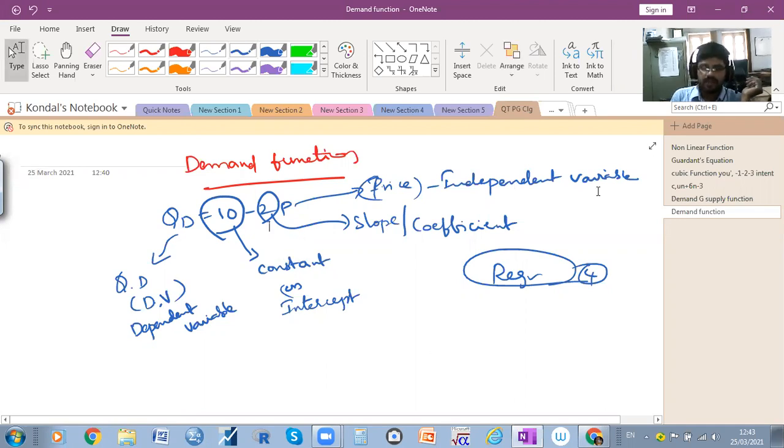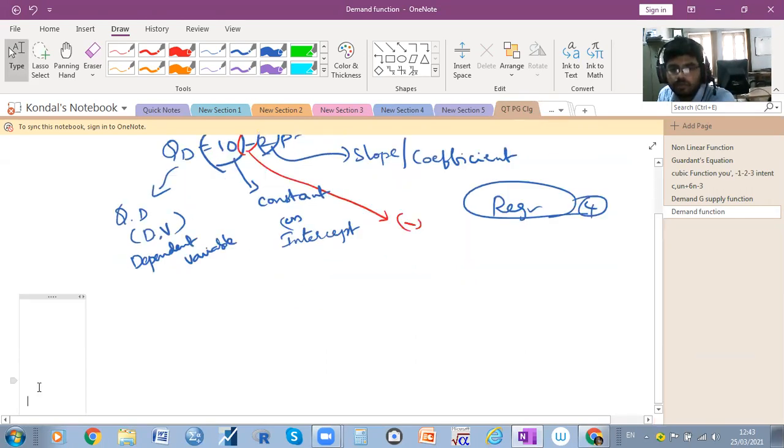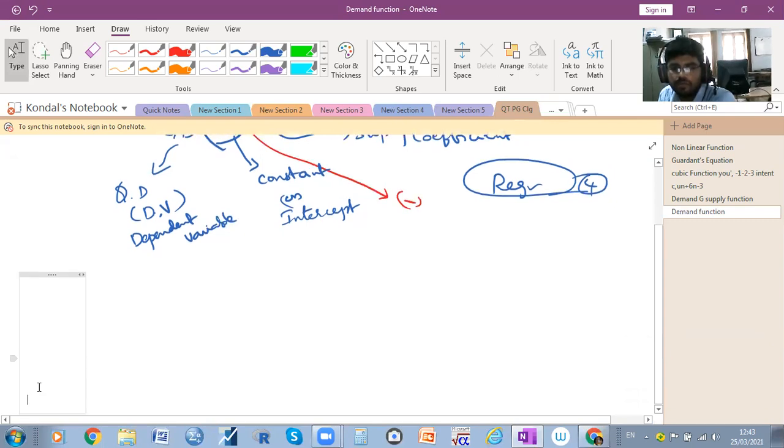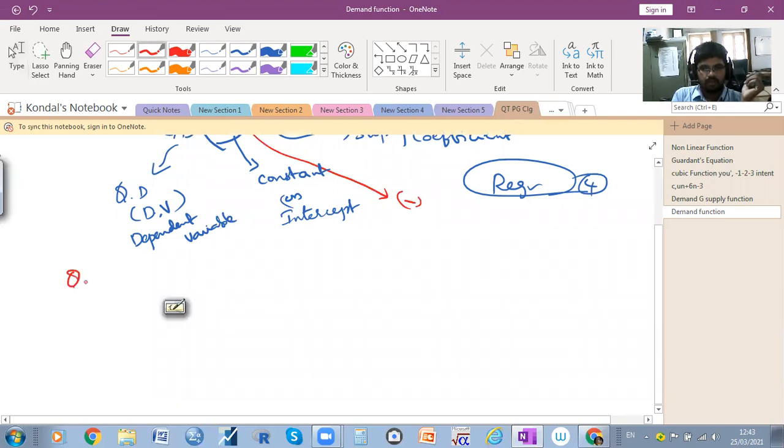For example, we want to know whether the demand function shows a negative or positive relation. As I told you, the minus indicates a negative relationship between price and demand. So take an example: QD is equal to 10 minus 2P.